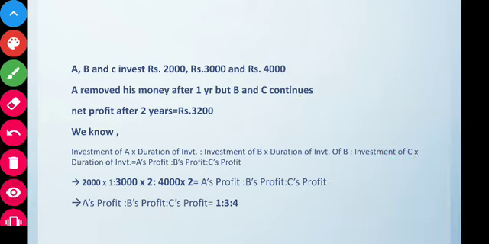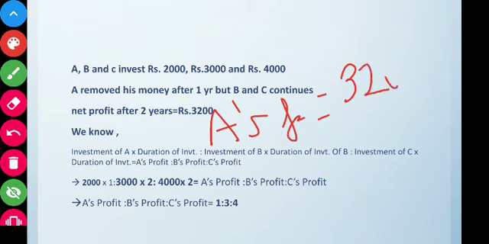Now we know the ratio of the profit of A, B and C. So what we can do, total profit is 3200. So A's profit will be 3200 into 1 by total, that is 8.